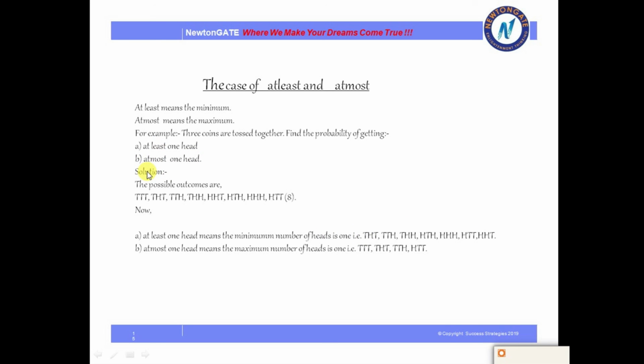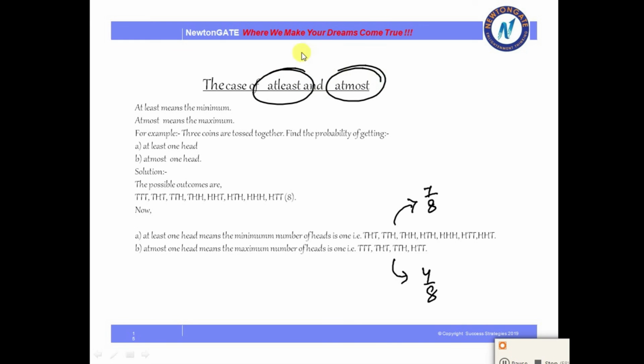Same for at most one head. At most one head means at max we can have one head. We can have less than one, but we will never have more than one. Okay, so at most one head. So all the outcomes which have more than one head will be disregarded, and we will be left with 4 outcomes, and hence the probability for this will be 7 by 8 and for this will be 4 by 8. So this is your at least and at most. At least means it has to be the minimum, and at most means it has to be the maximum.